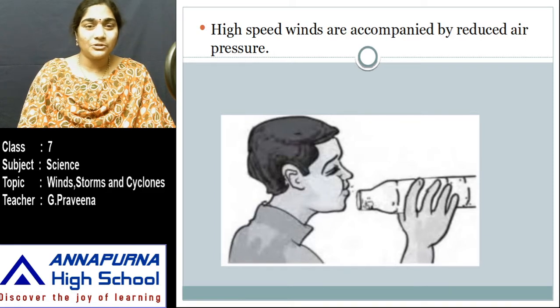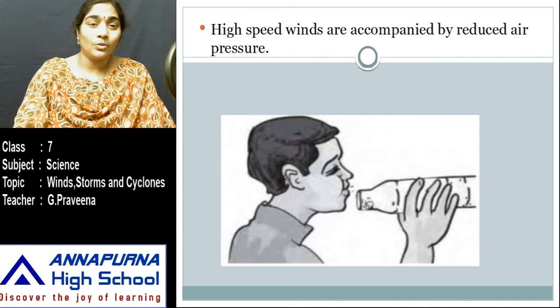What do you observe in this experiment? So try this activity. Crumple the paper into a ball, hold the bottle on its sides, keep the paper ball near the mouth of the bottle, and blow air near the ball to push it inside the bottle. Observe what happens.